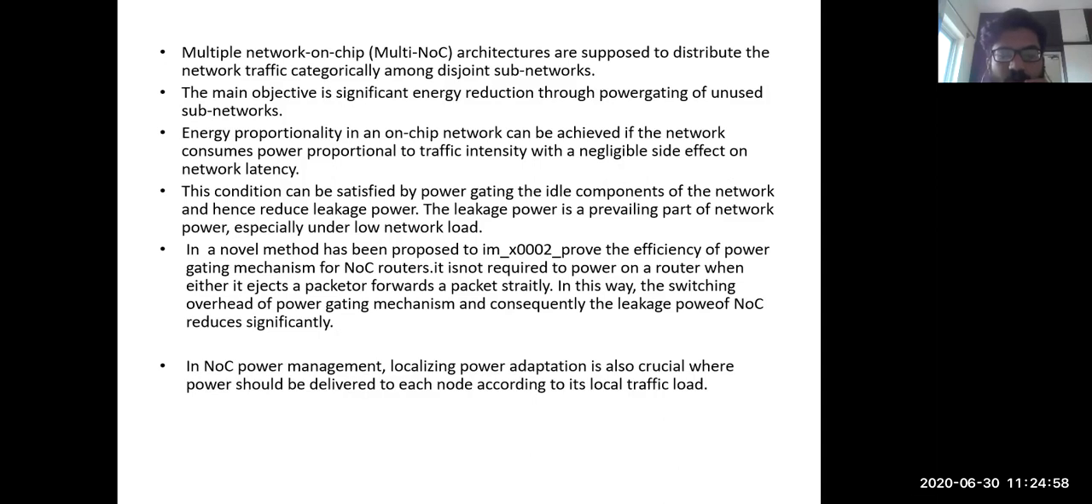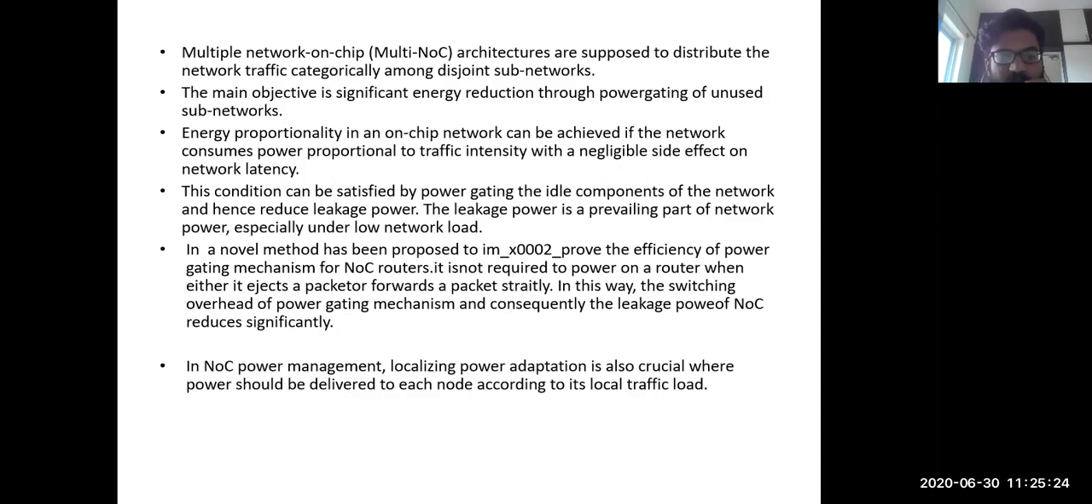It is not required to power on a router when it either ejects a packet or forwards a packet. That means whenever the router is just forwarding the packet, the power requirement is not much. In this way, the switching overhead of the power gating mechanism and consequently the leakage power of the NoC reduce significantly.